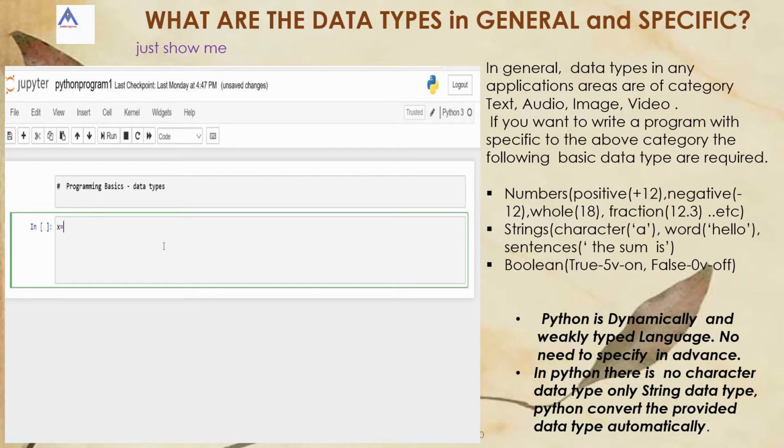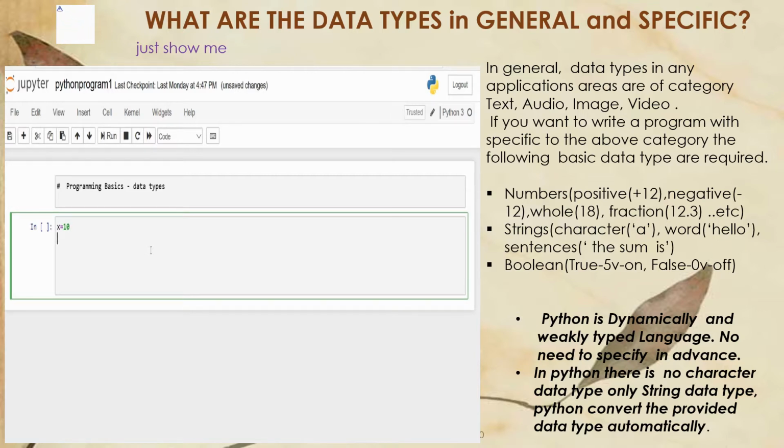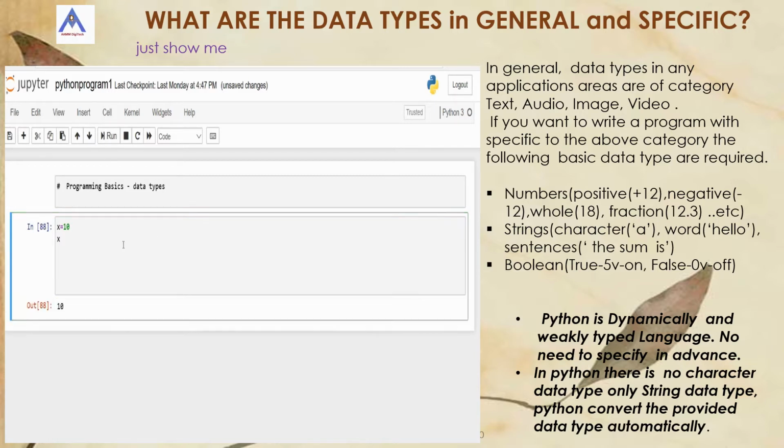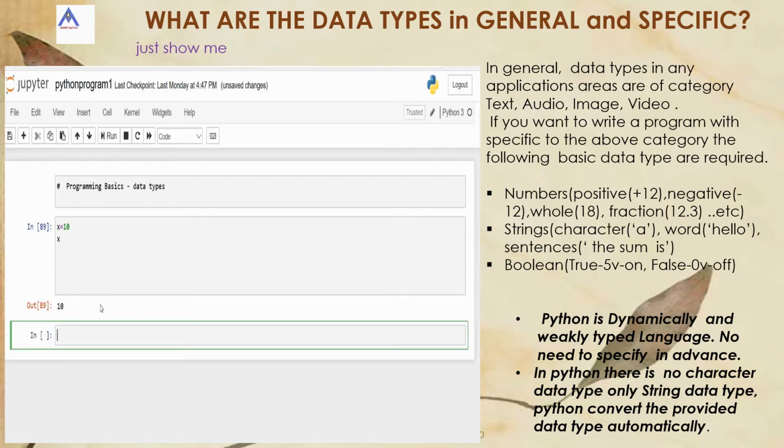Small x equal to 10, whether this numerical data is acceptable or not, and how Python will interpret it. To execute this, just type the variable x and then Control Enter, or you can use the run menu. So you will be able to get the output 10.